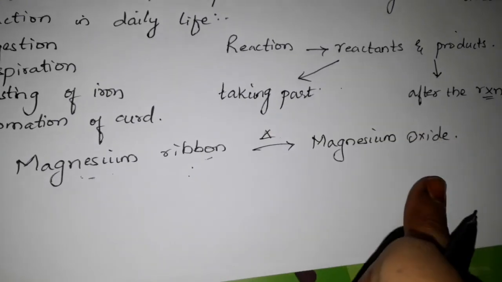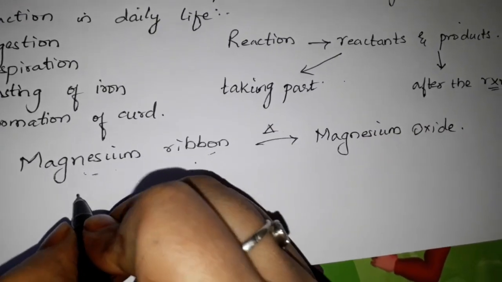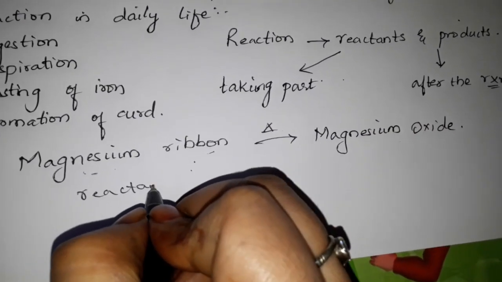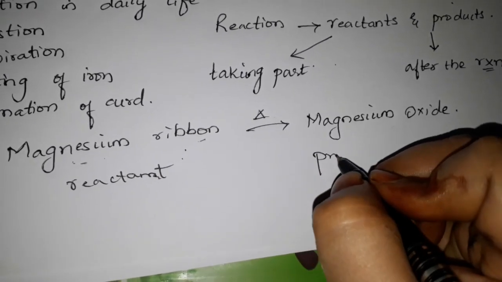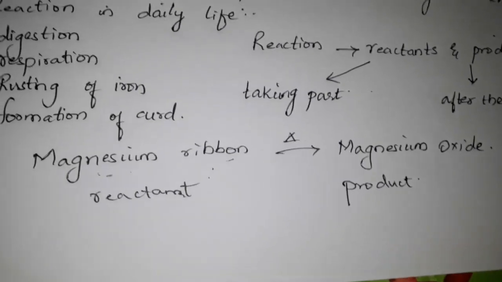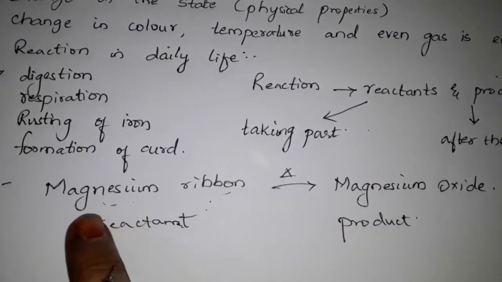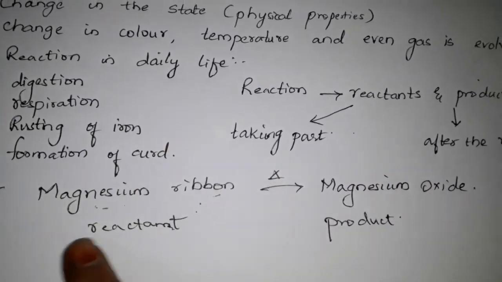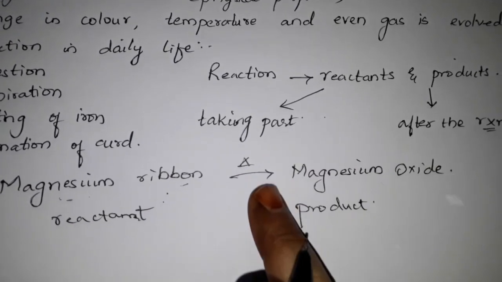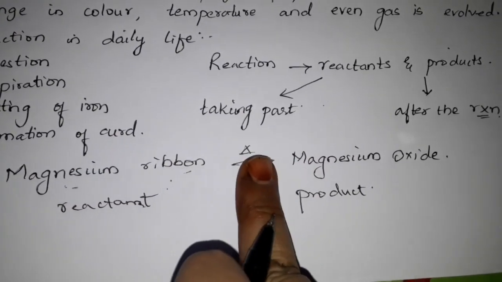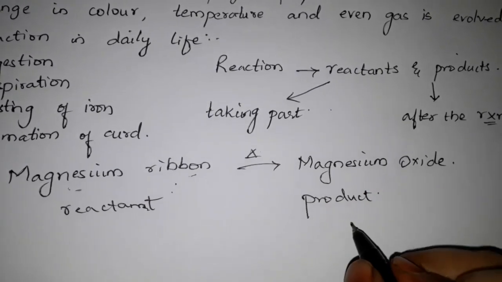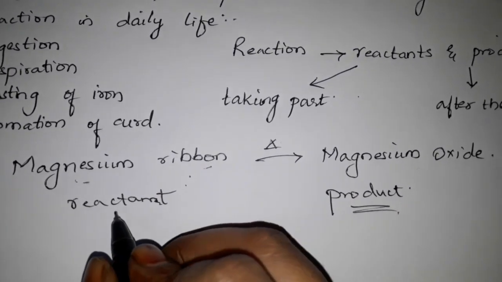So this has been converted to some other product. So this is called the reactant, okay, and this is called the product. Understood? This is your reactant because it is taking part in the reaction, and whatever we are getting after the ribbon is burnt is called your product. So this is clear.